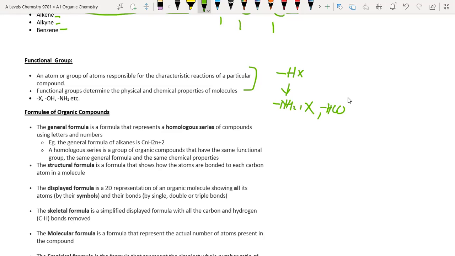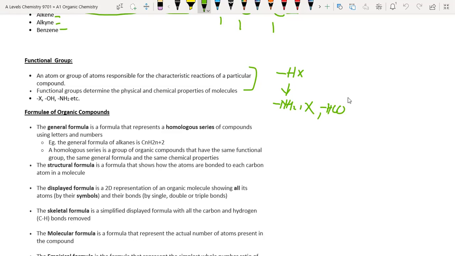There are a lot of functional groups which can be discussed. As the functional group changes, the characteristics of the compound, which may be physical or chemical properties, also change.